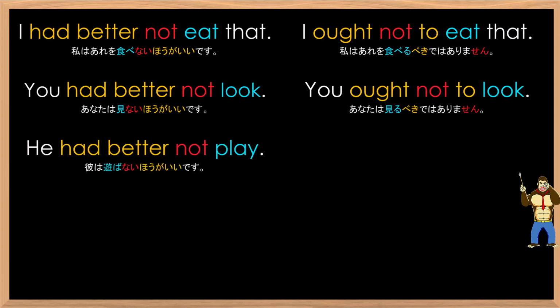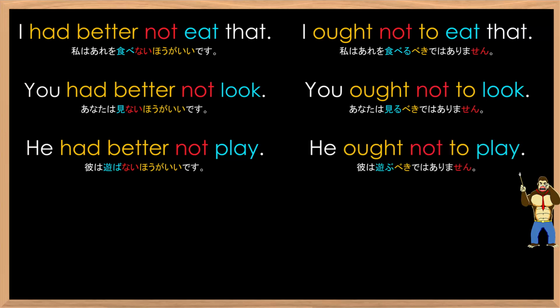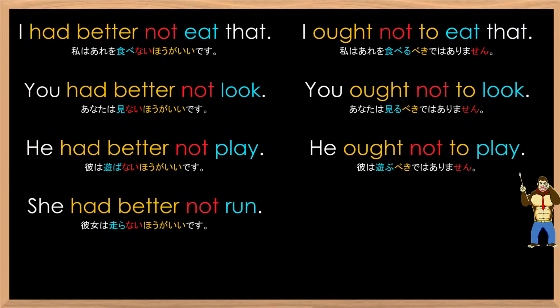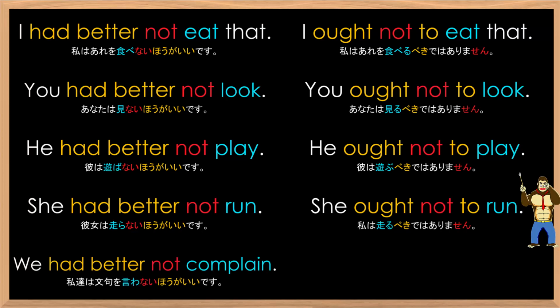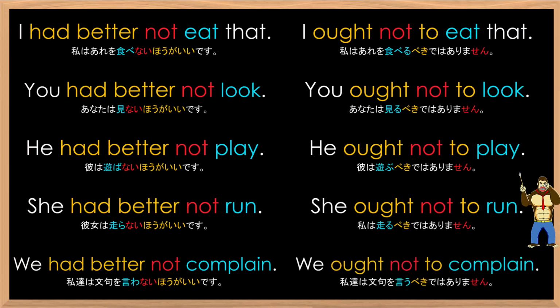He had better not play. He ought not to play. She had better not run. She ought not to run. We had better not complain. We ought not to complain.